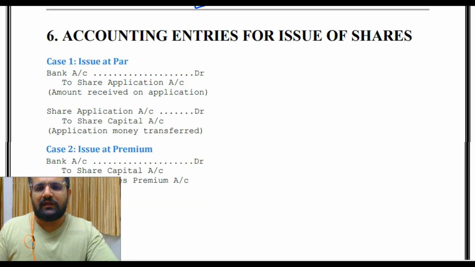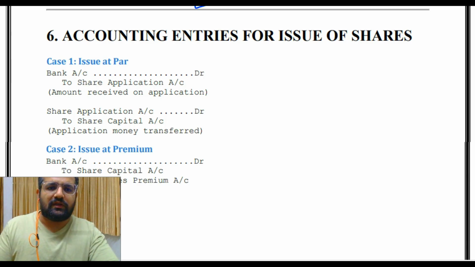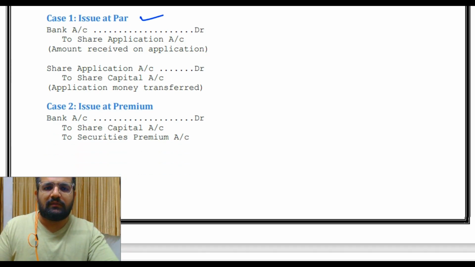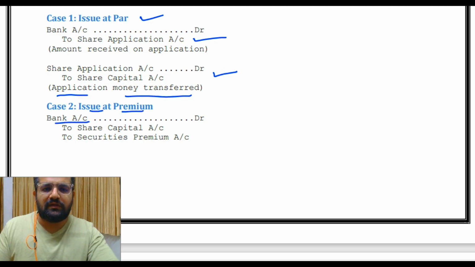Then accounting entries for issue of shares. So case 1, issue at par. In this, bank account debit to share application account, amount received on application. ठीक है, बैंक अकाउंट से डेबिट. Then share application account debit to share capital account. ठीक है, इसमें क्या हुआ? एप्लीकेशन मनी ट्रांसफर्ड. Then issue at premium, so bank account debit to share capital account and security premium account.